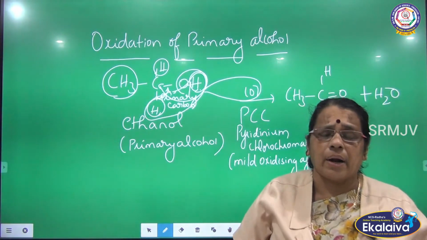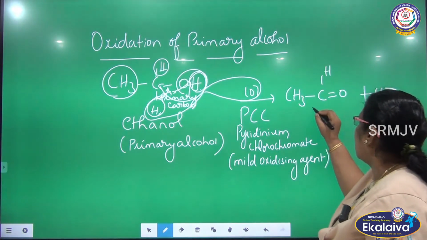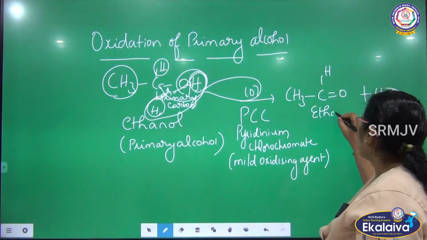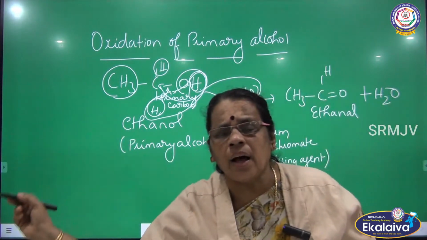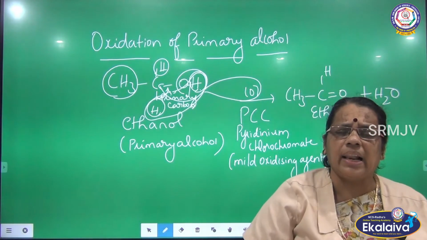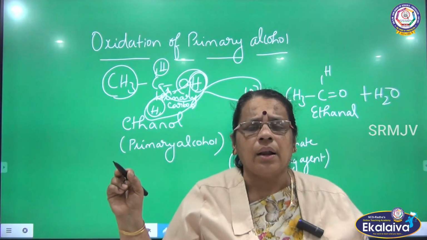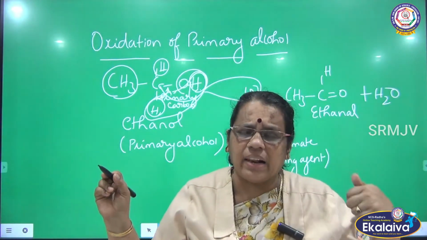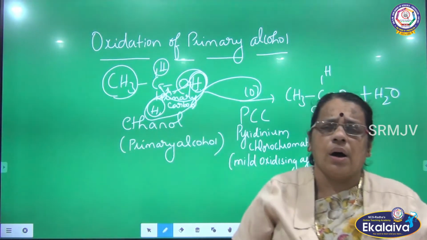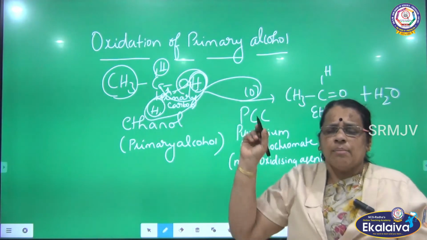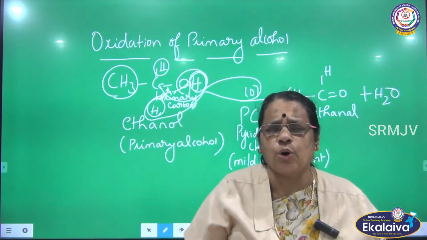I will be getting a product called an aldehyde. What is the aldehyde I am getting here? Ethanal. So ethanol is converted into ethanal. Here ethanol, which is a primary alcohol, is converted into ethanal, which is an aldehyde. So alcohol is oxidized to aldehyde by using a mild oxidizing agent. Here I am using pyridinium chlorochromate.